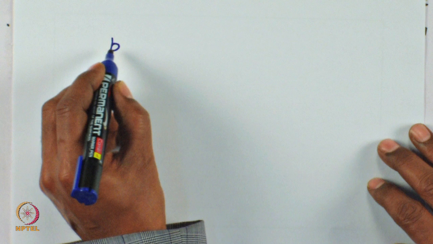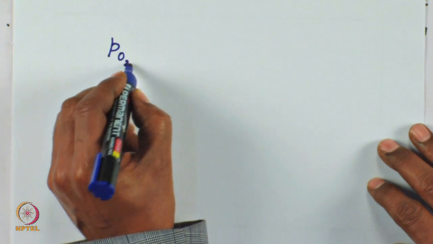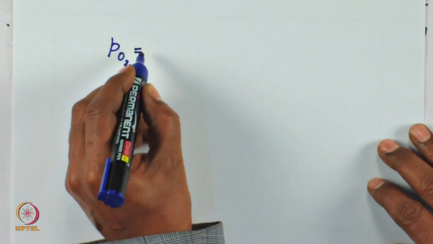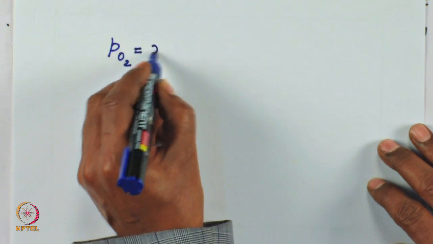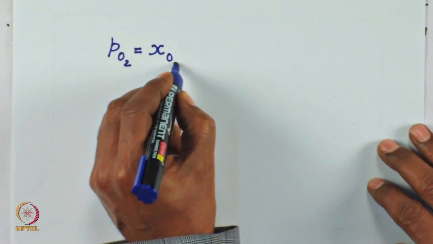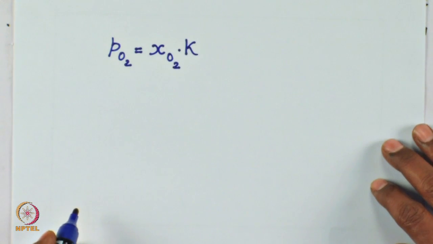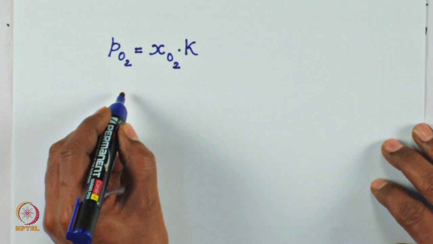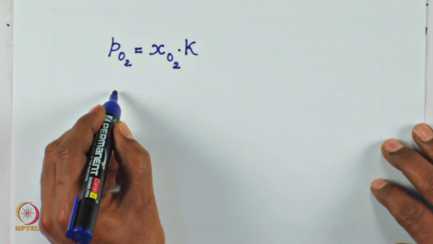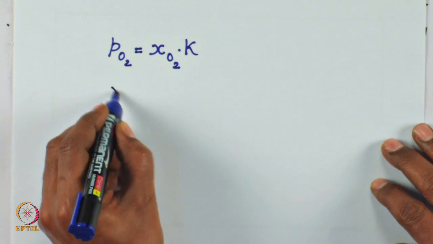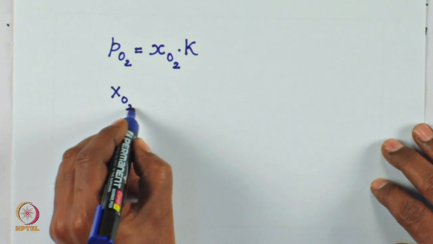According to Henry's law, the vapor pressure or partial pressure of oxygen will be equal to the mole fraction of oxygen times Henry's law constant. Therefore, how do we calculate this mole fraction of oxygen?